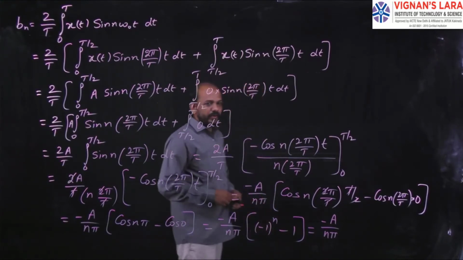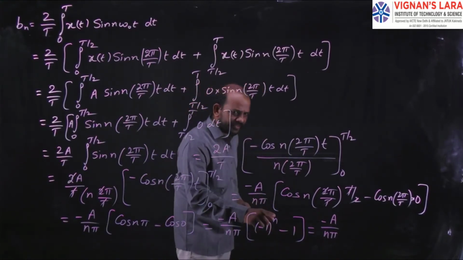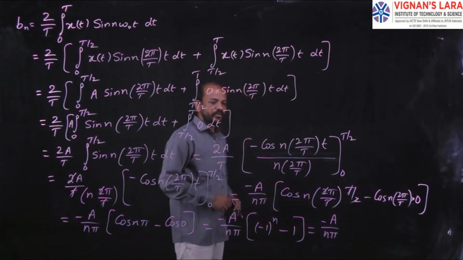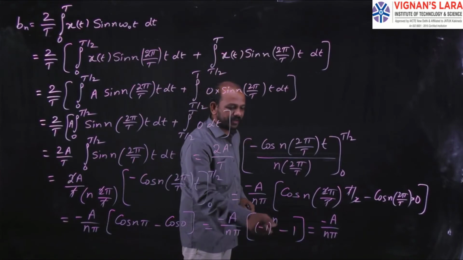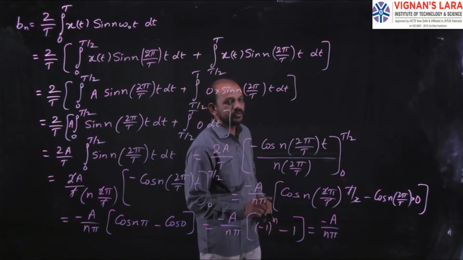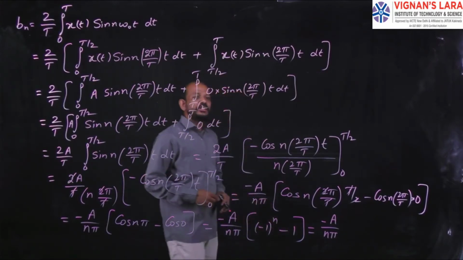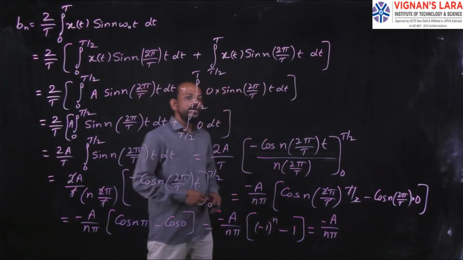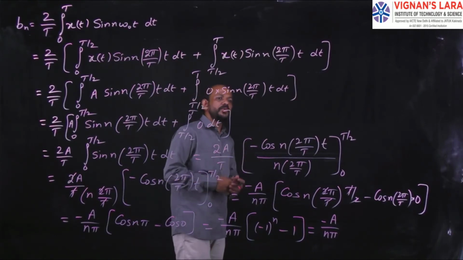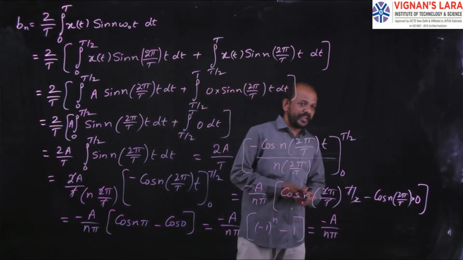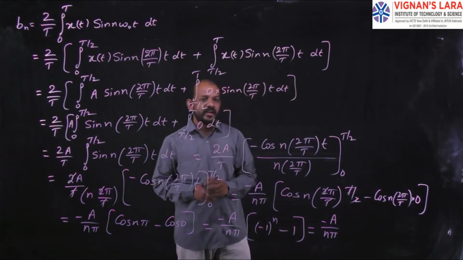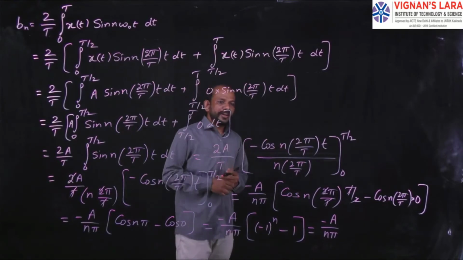First take n as an odd value, n equal to 1. So this value is minus 1, minus 1, which means minus 2. Minus 2 into minus a by n pi: minus into minus gives plus, so 2a. So the total will be plus 2a for n odd. Now for n even.